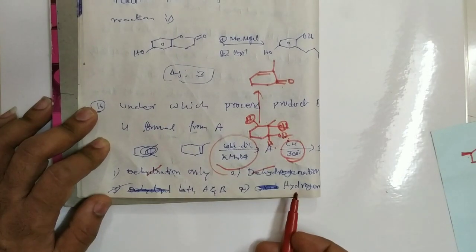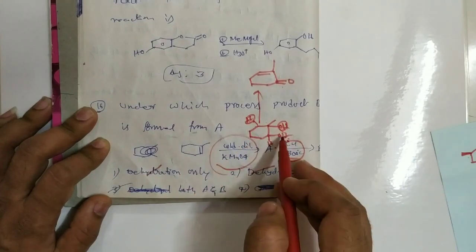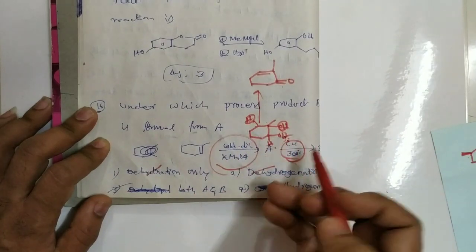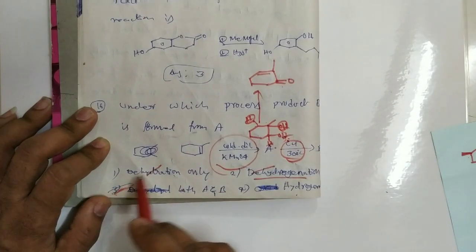Okay, hydrogenation means addition of H2. So in this case, dehydration as well as removal of H2, that is dehydrogenation. So both 1 and 2, that means your option 3 is the correct option. And next, another one.